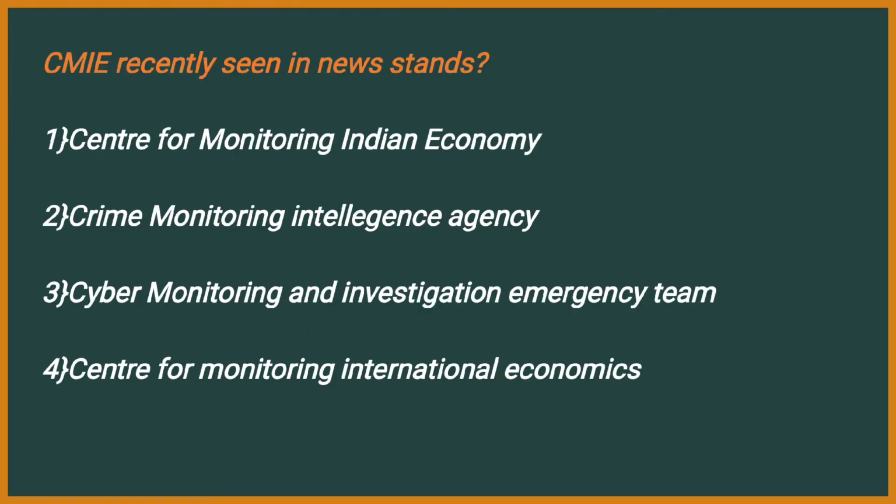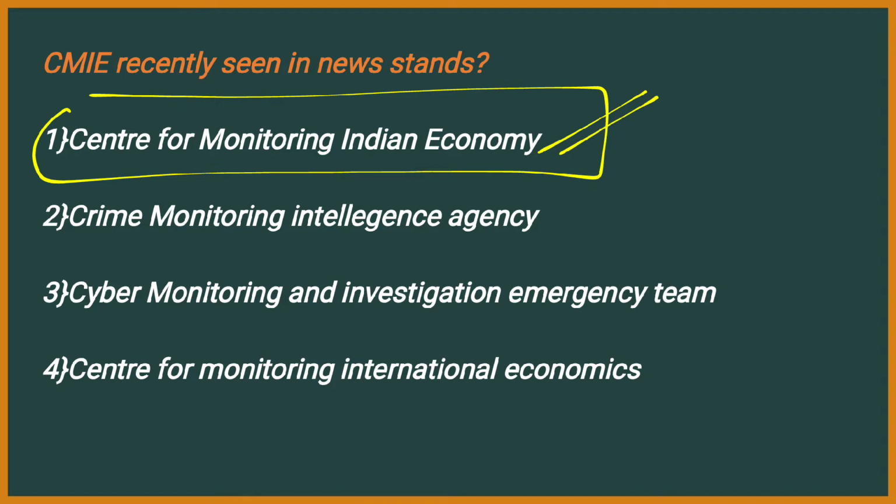Second question, CMIE recently seen in news stands for Center for Monitoring Indian Economy, Crime Monitoring Intelligence Agency, Cyber Monitoring and Investigation Emergency Team, and Center for Monitoring International Economics. Here the right answer is Center for Monitoring Indian Economy, right? Even in my previous video, I have told you how to eliminate these options.